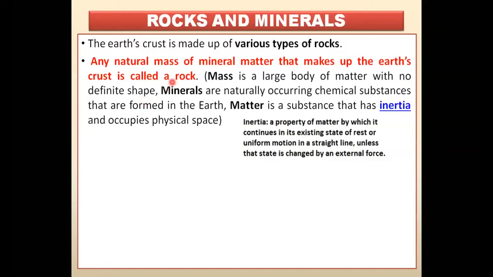And what is rock? Rock is a mass of mineral matter. Now what are minerals? Minerals are also naturally occurring chemical substances. Many chemicals that are found in our earth, these are the minerals, and they are also naturally occurring in the earth. So, mass of mineral matter. Now matter, we all know, is a substance that has inertia, occupies some space and has some mass. So rock is a mass of mineral matter which occupies some space, which has some weight also, which has some mass also. And it is all natural.